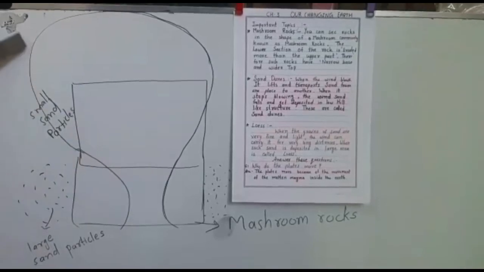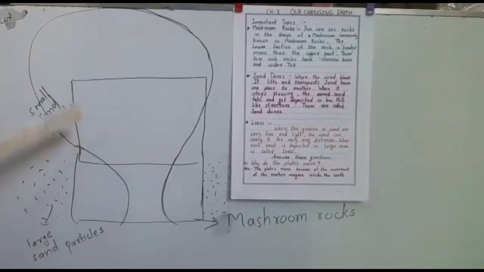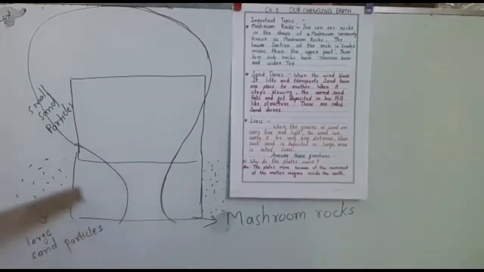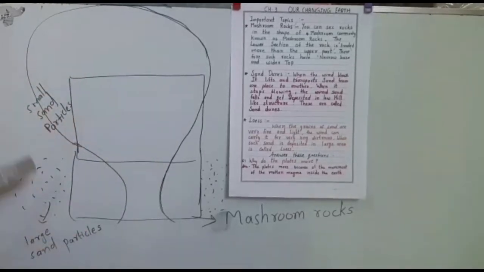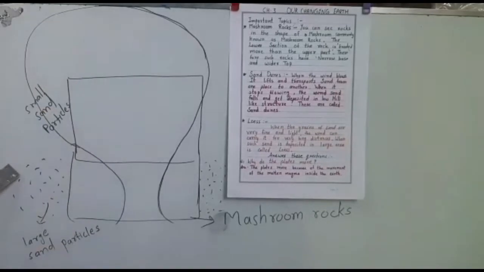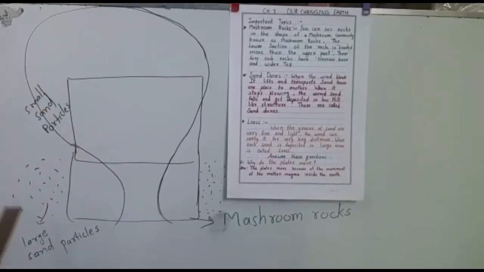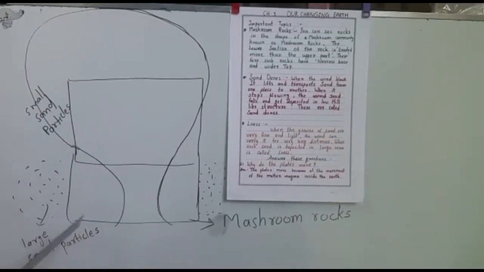So these rocks are wider at the top and narrow at the bottom. This shape created by wind, we call mushroom rocks, because this shape looks like a mushroom.